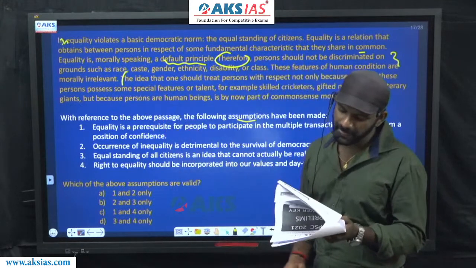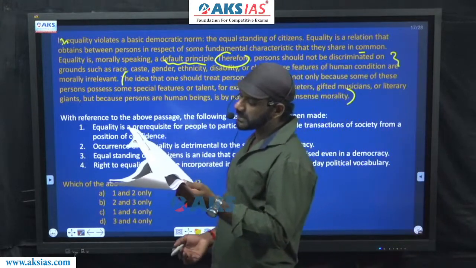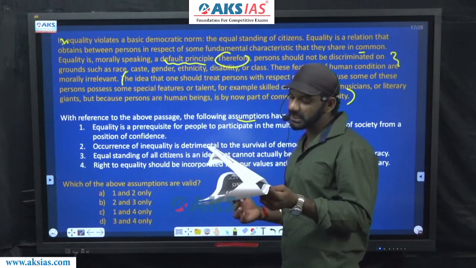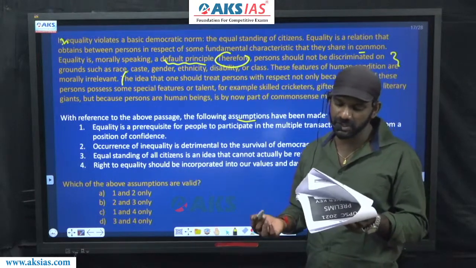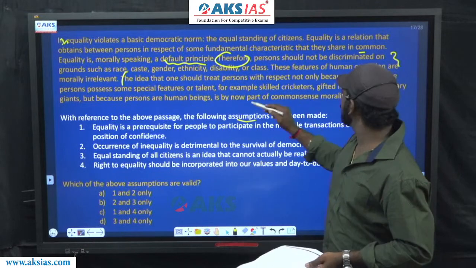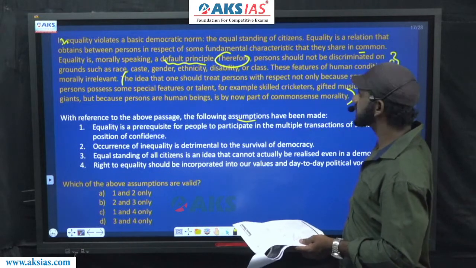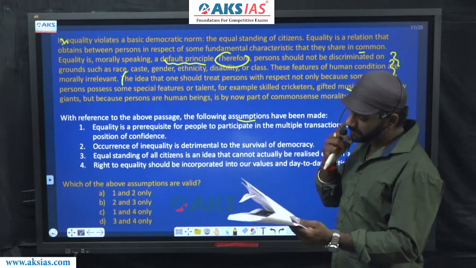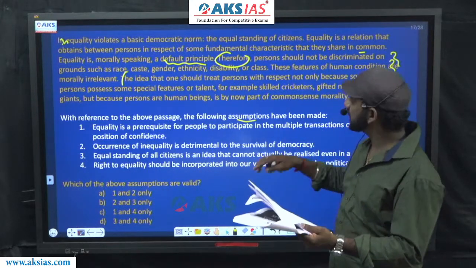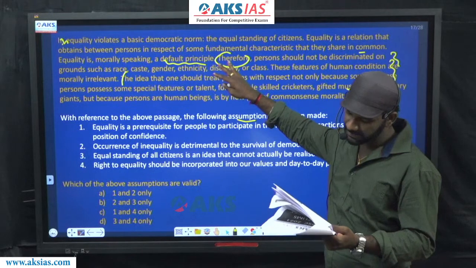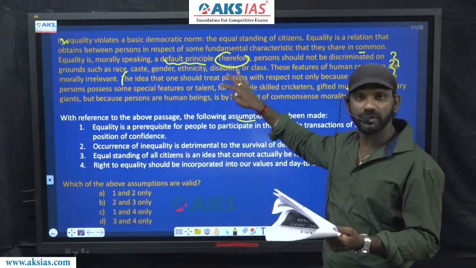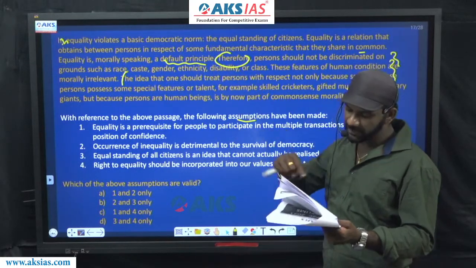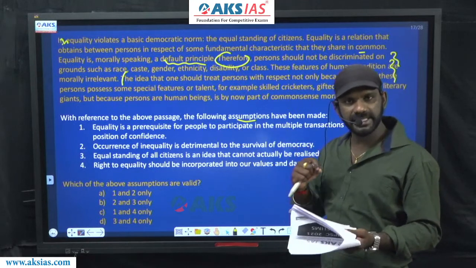Come to option A. Equality is a prerequisite for people to participate in the multiple transactions of society from a position of confidence. This can be assumed from this part of the paragraph. So from the details given here, we can assume what equality is.